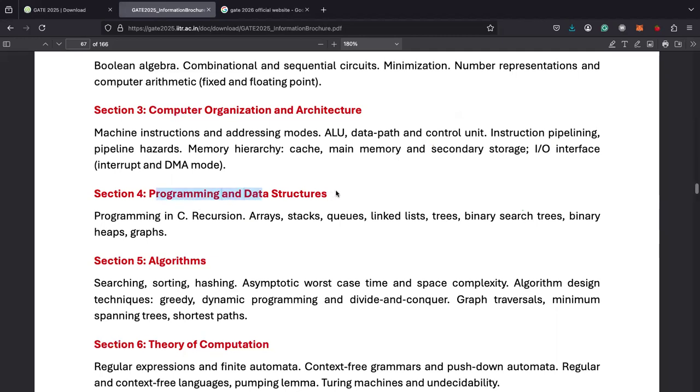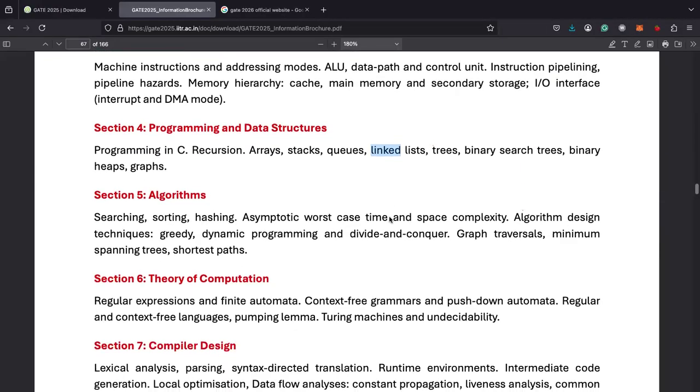So next thing is programming and data structure. Programming and data structure is very easy, and they will have programming in C, recursion, arrays, stacks. First time if you are looking at this, then you will think that these are difficult things. But once you start learning from basics, then programming and data structure seems like common sense. There will be some program given, you want to find the output of it, and arrays and stacks, binary search tree, there will be different questions regarding that.